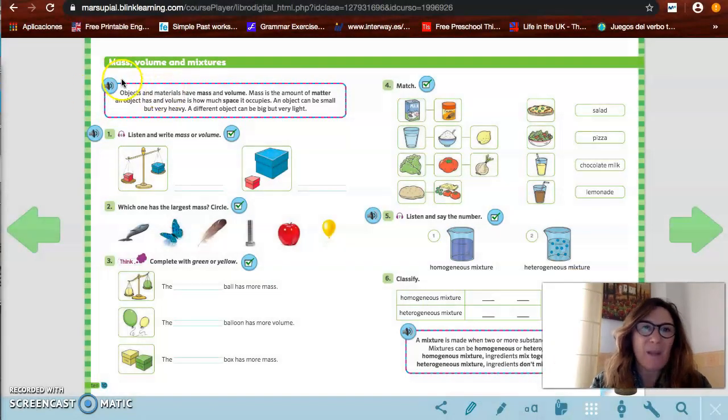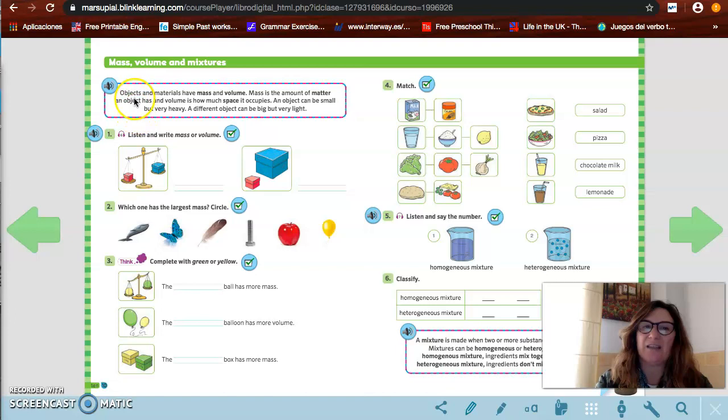I am going to start today this class with mass, volume and mixtures. ¿Qué significa esto? Pues que vamos a hablar de la masa, del volumen y de mezclas. We're going to start listening to this text, okay?